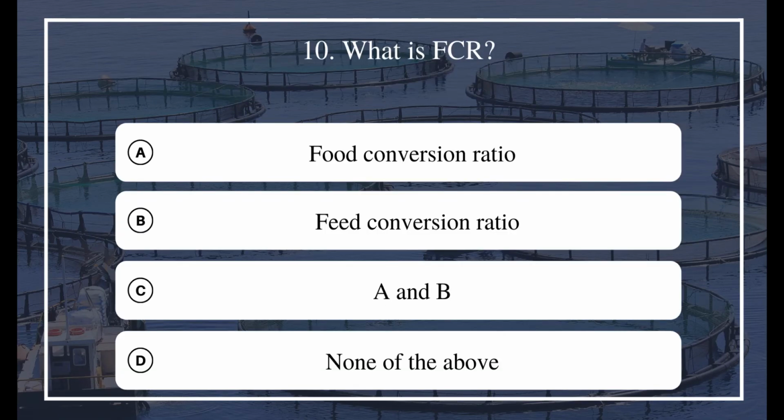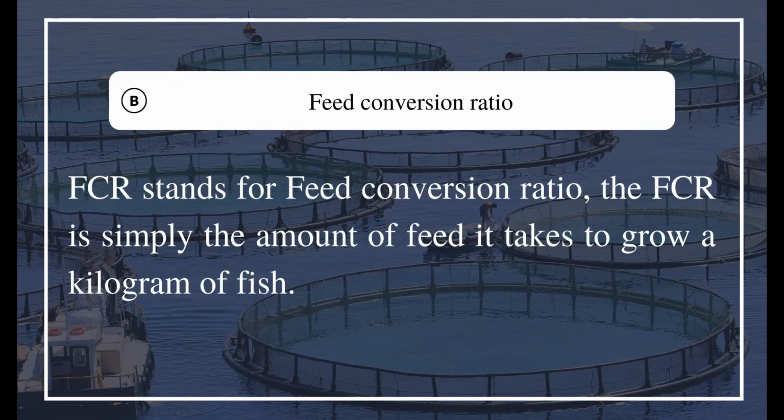10. What is FCR? A. Food conversion ratio. B. Feed conversion ratio. C. A and B. D. None of the above. The answer is B. Feed conversion ratio. FCR stands for feed conversion ratio. The FCR is simply the amount of feed it takes to grow a kilogram of fish.